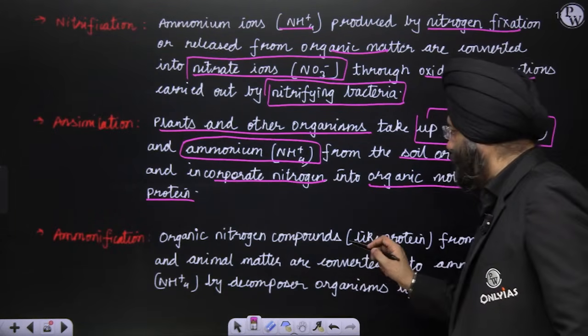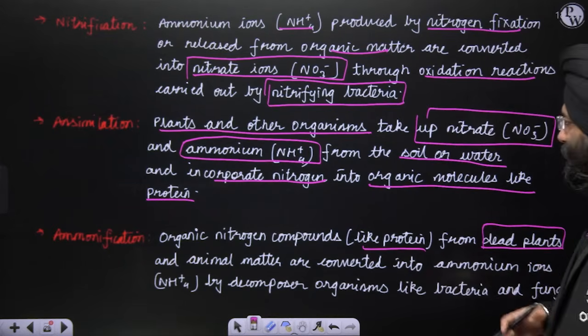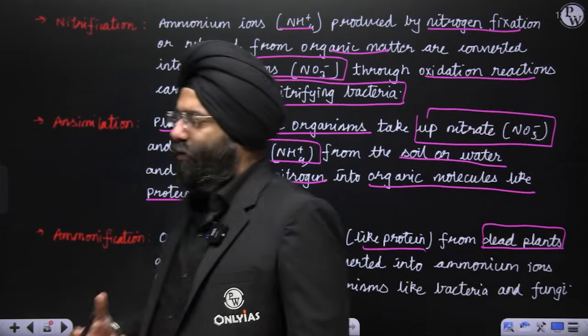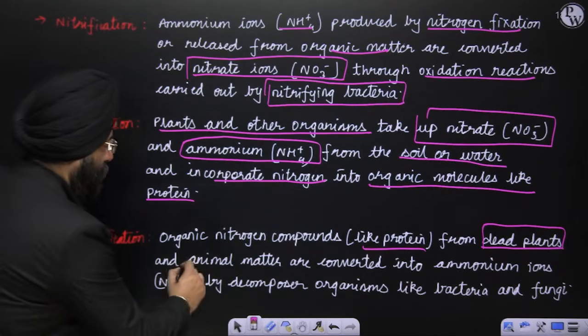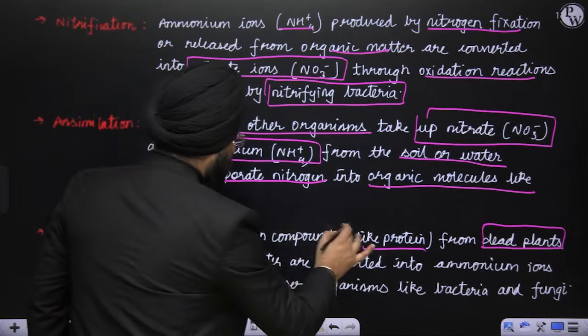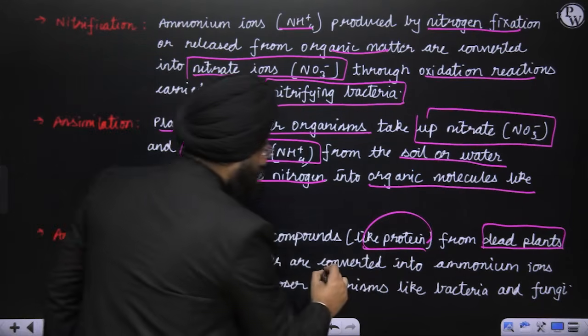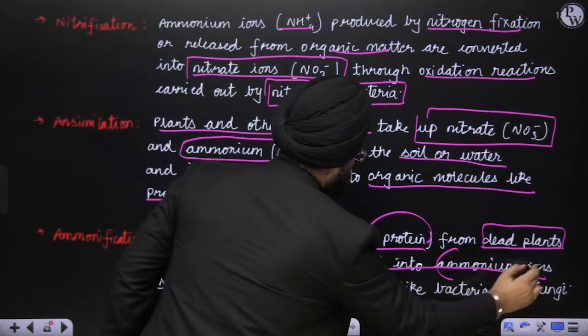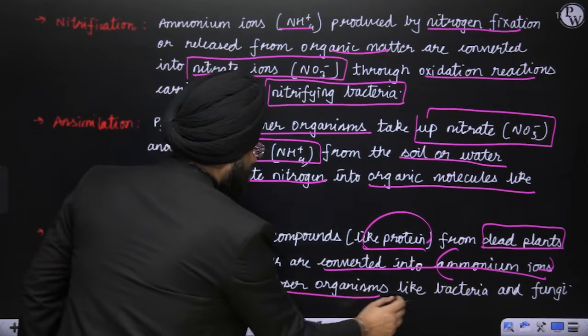Organic nitrogen compounds like protein from dead plants. If a dead plant or animal is there, the reverse process will take place. The nitrogen compound, that is protein present in the dead plant or animal, is converted to ammonium ion by decomposer organisms like bacteria and fungi.